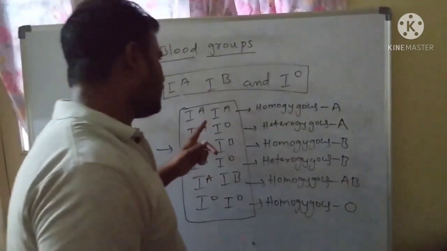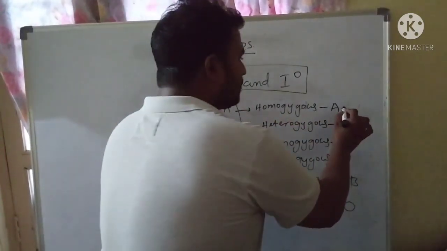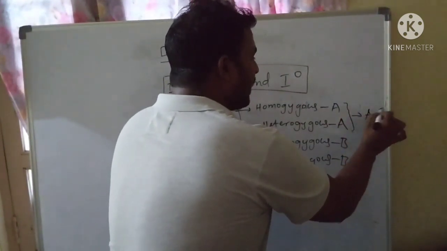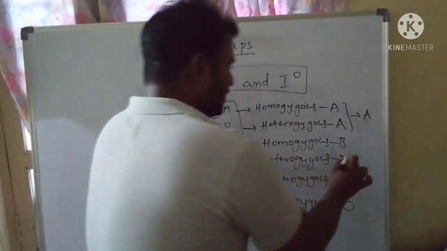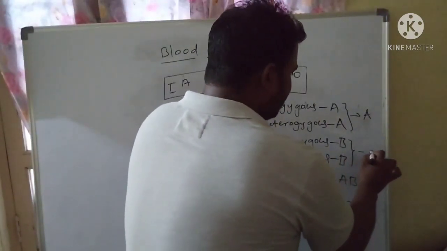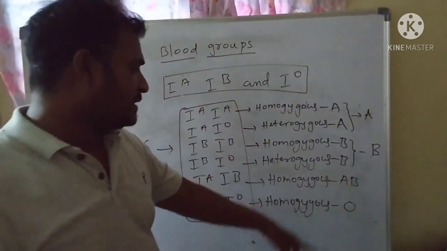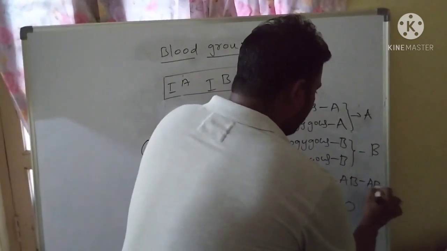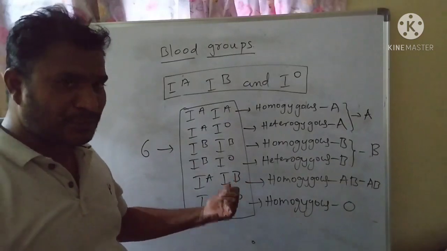Whether it is homozygous or heterozygous, both form blood group A. Whether it is homozygous B or heterozygous B, both indicate blood group B. In the AB blood group, both genes are dominant. IA and IB are both dominant.